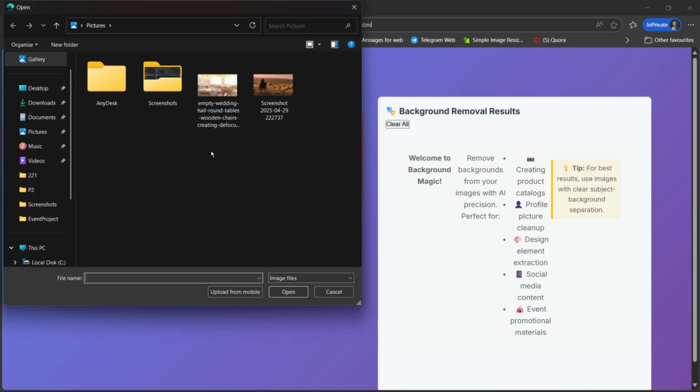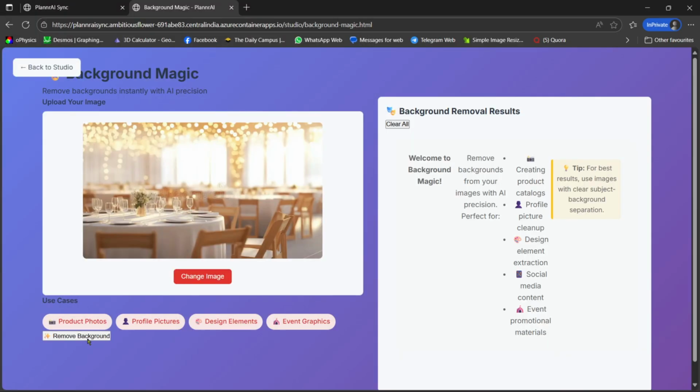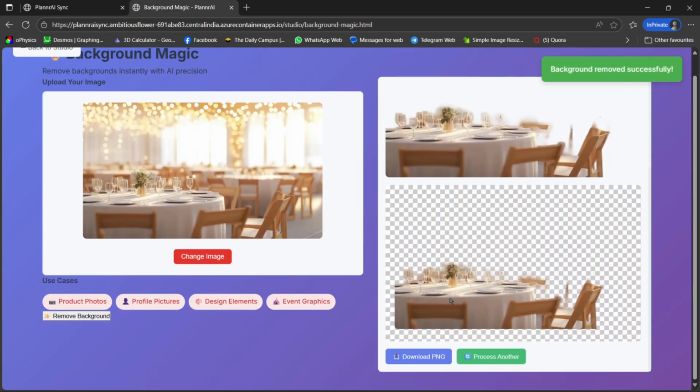So for the background magic, I can upload the image and separate the foreground and the background here. I can download that or process another one.